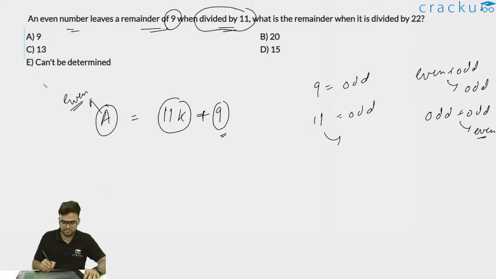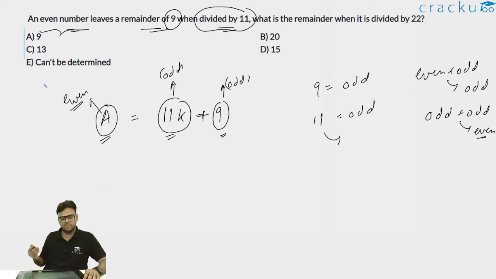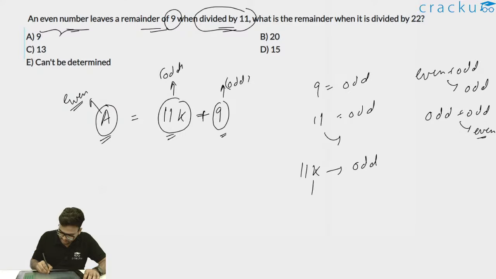My 9 is an odd number, so 11k should also be an odd number, because then only I am getting A as an even number, which clearly says that an even number leaves a remainder of 9 when divided by 11. So 11k should be an odd number. Now if 11 is odd and I want 11k to be odd as well, k should be odd.